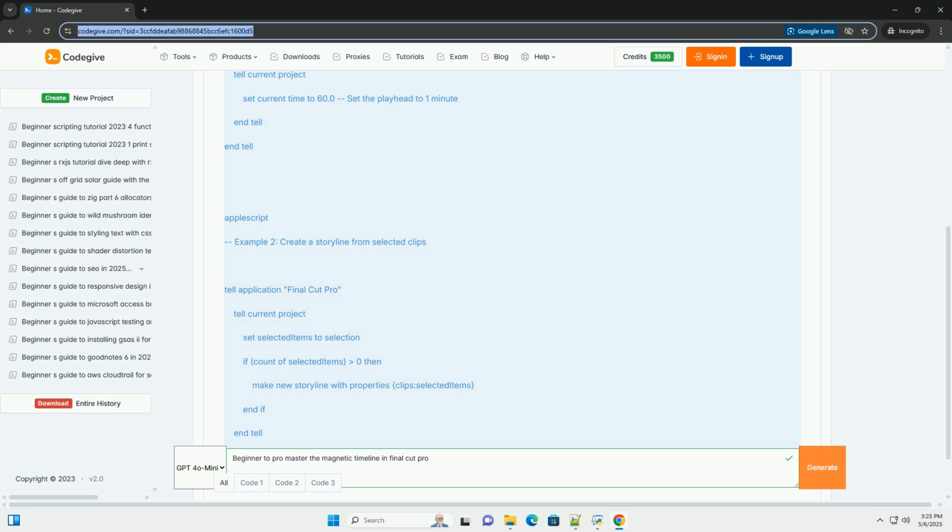4. Basic editing tools. Select tool, A: used for selecting, moving, and adjusting clip positions. Blade tool, B: cuts clips into segments. Useful for removing unwanted portions or creating edit points. Trim tool, T: adjusts the in and out points of clips. This is where the magnetic nature of the timeline truly shines.